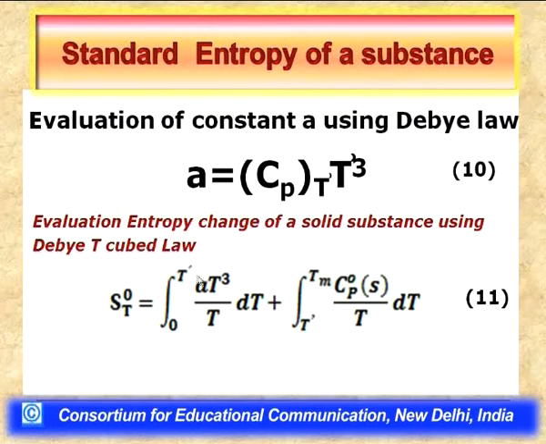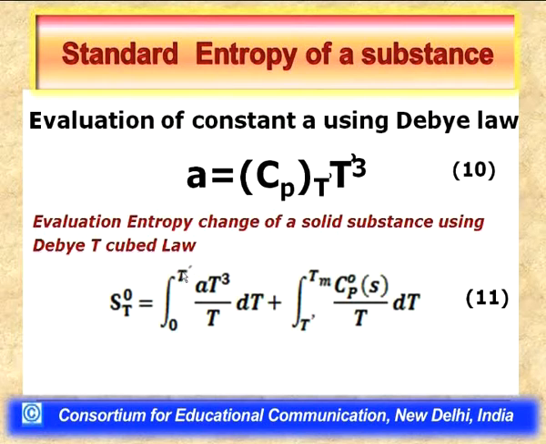Now, I will further suppose that A does not vary with temperature within this temperature range 0 to T dash, that is, up to the lowest temperature at which I can determine experimentally the value of the standard heat capacity. It may be 10 Kelvin, 11, 12, 13, 14 or 15 Kelvin. It usually ranges between 10 and 15 Kelvin.